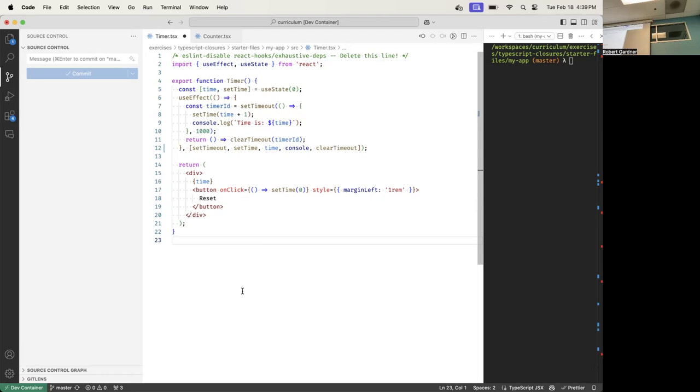And I don't need to worry about timerID. So those are all the dependencies used inside of that useEffect function, and those are the things that go in my dependency array.